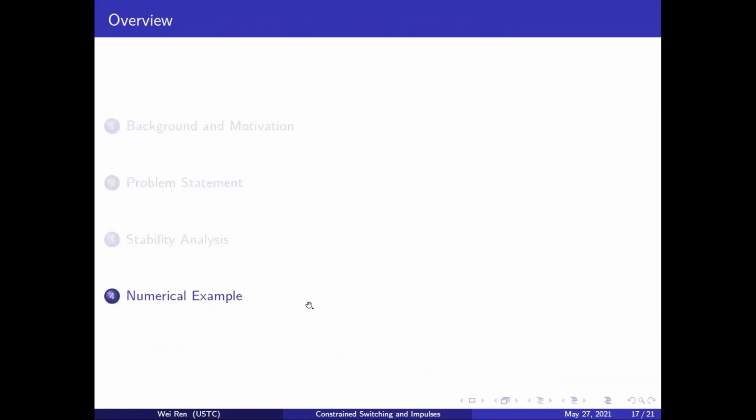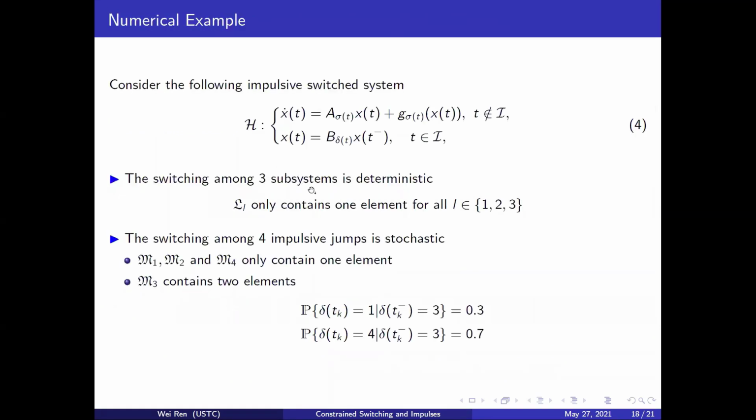Next, we present a numerical example to illustrate the derived results. Consider this impulsive switched system. The switching among 3 subsystems is deterministic, whereas the switching among 4 impulsive jumps is random. That is, the first and fourth jumps follow the third jump. The probabilities are 0.3 and 0.7.